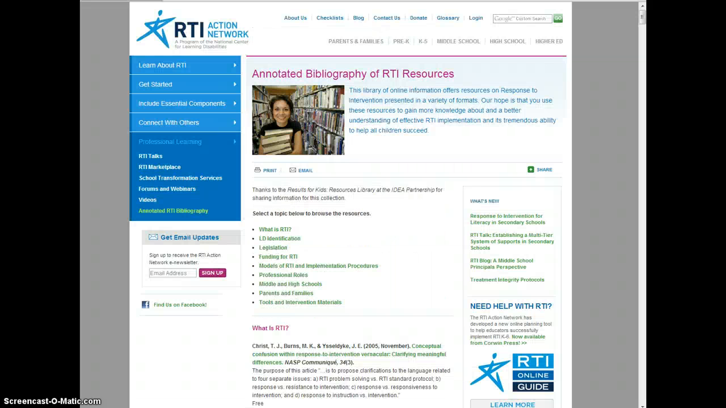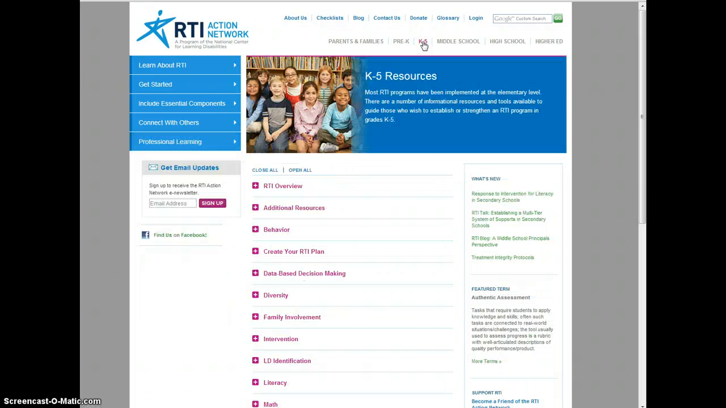If you go back to the main web page, there's a section at the top for different age levels because the RTI process is different for different age students and teachers. If you click on the K5, you'll find different resources here, information about behavior, just the RTI overview.